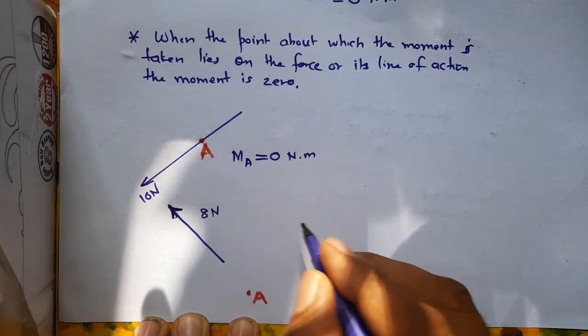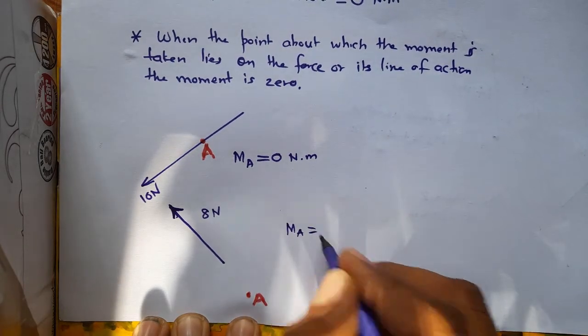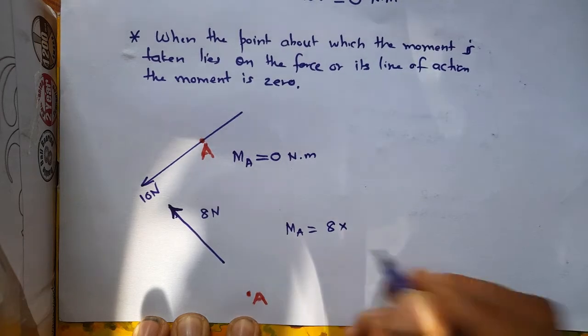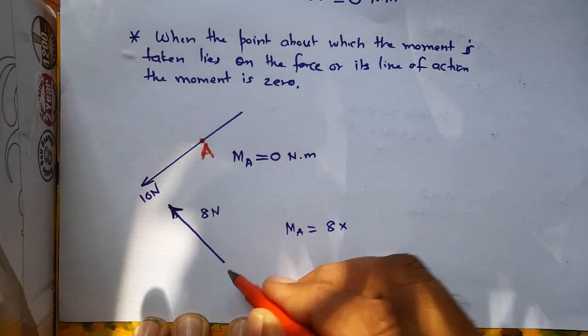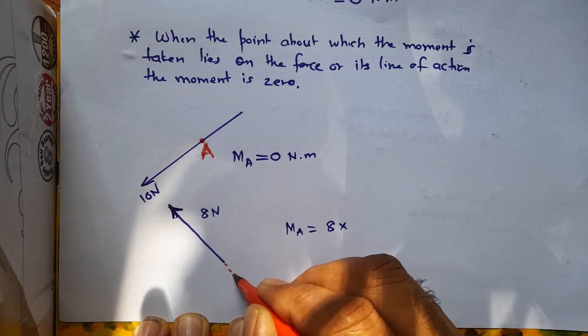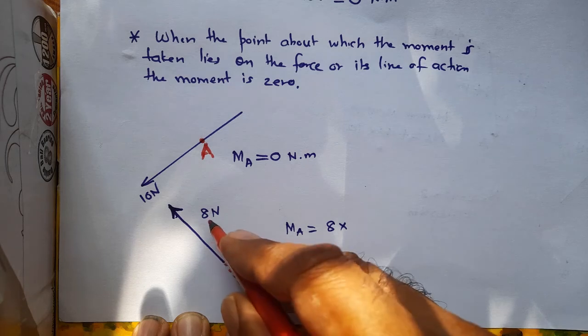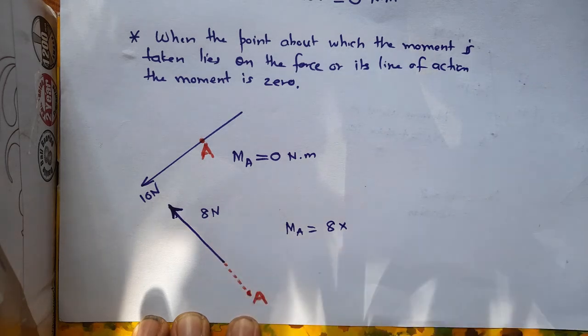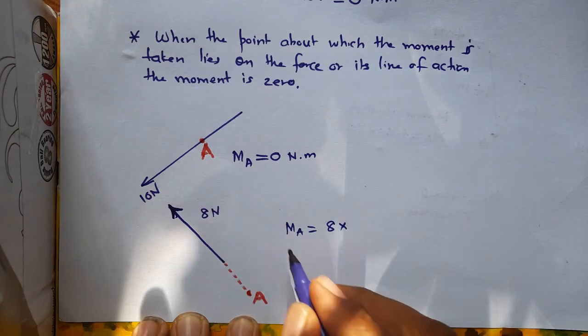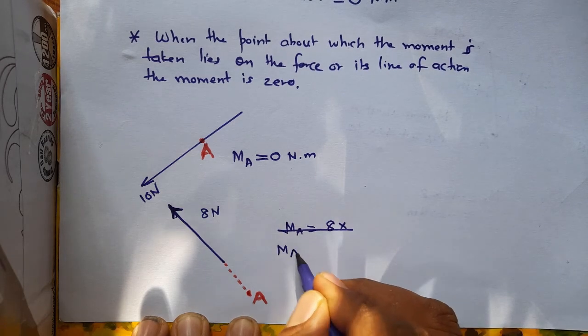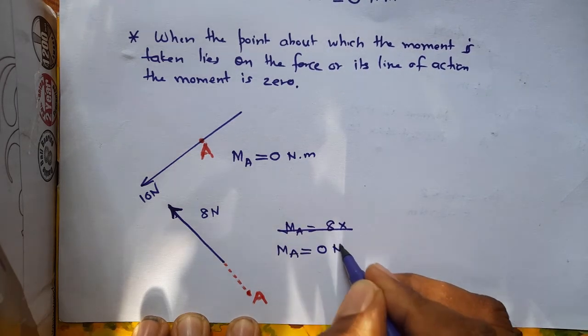The moment about A will be 8 multiplied by, now see, you can extend this line to check. It passes through A. The line of action of the 8 Newton force passes through A. So without doing further calculations, you can directly write M A equal to 0 Newton meter.